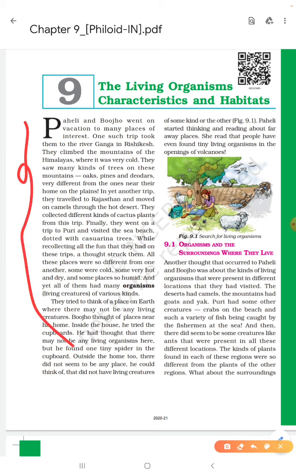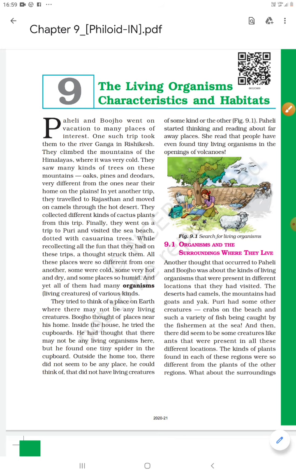You can see here Paheli and Bujho. You know that these two characters are very important in our science book. These two characters always come to help us, and with them we make a story. Paheli and Bujho went on vacation to many places of interest, as we are also very interested to go to many places like that.